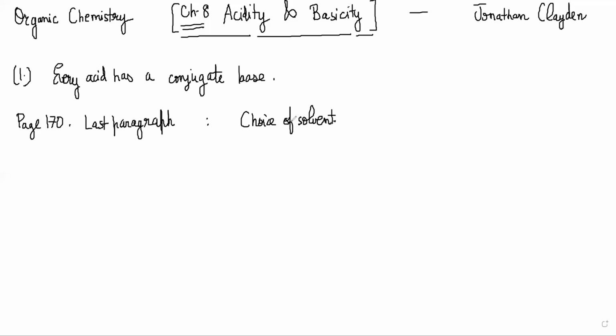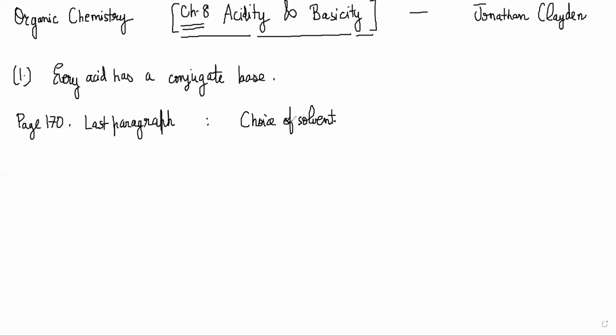Think of it this way, he's saying, say you want to remove the proton from a compound with a high pKa. High pKa means low acidity. So say 25-30 is the pKa for some compound, and you want to remove the proton from there, basically make it behave like an acid, right?